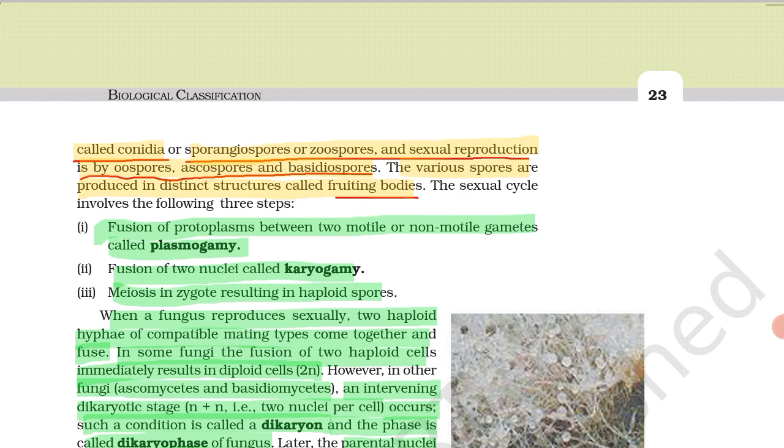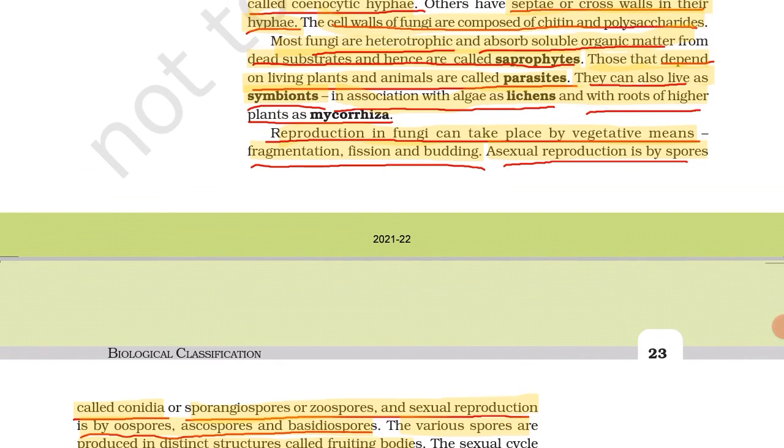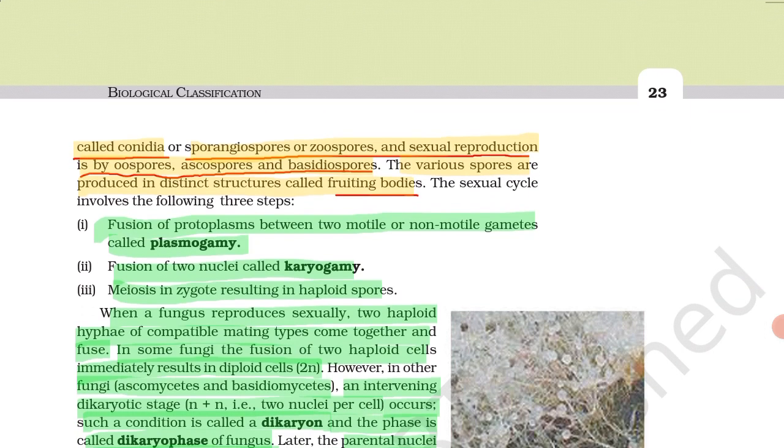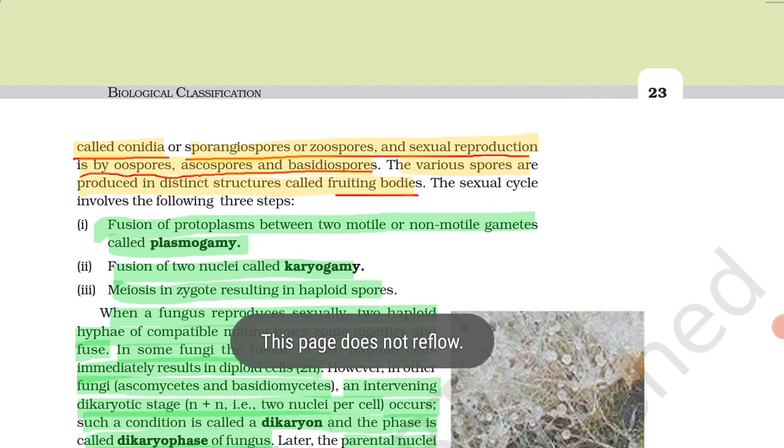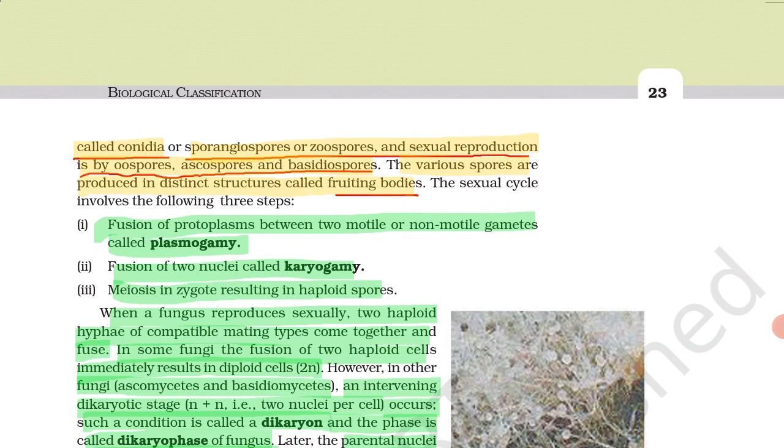And sexual reproduction is by oospores, ascospores and basidiospores. So keep in mind that asexual reproduction is by conidia, sporangiospores and zoospores, and sexual reproduction is by oospores, ascospores and basidiospores.